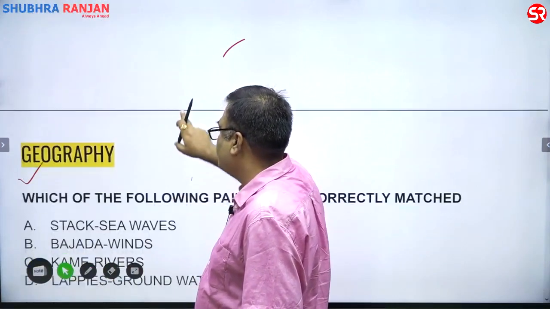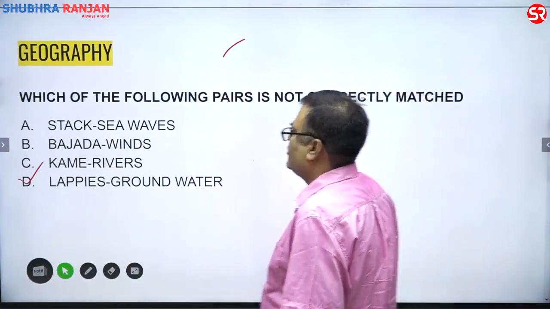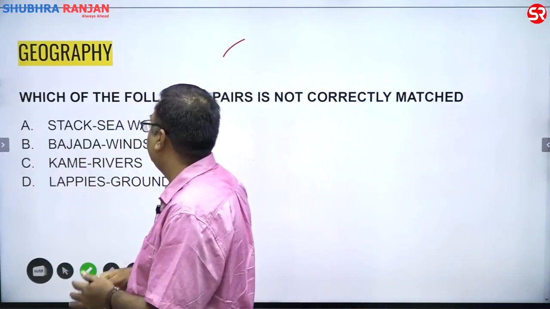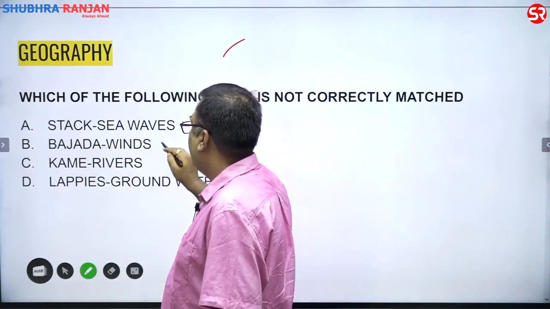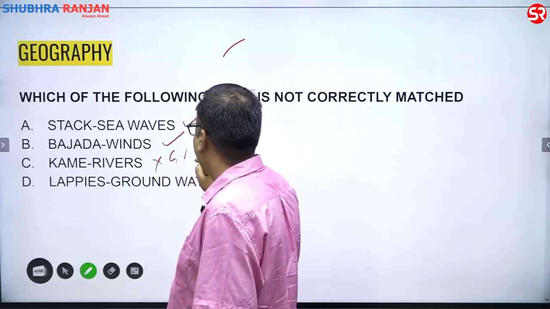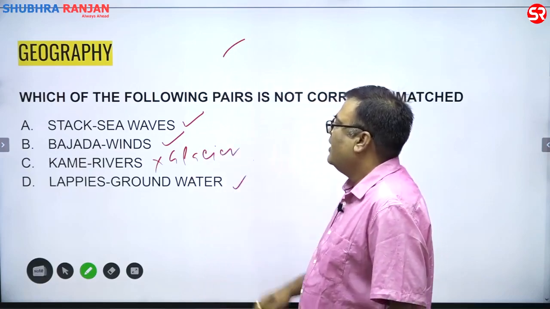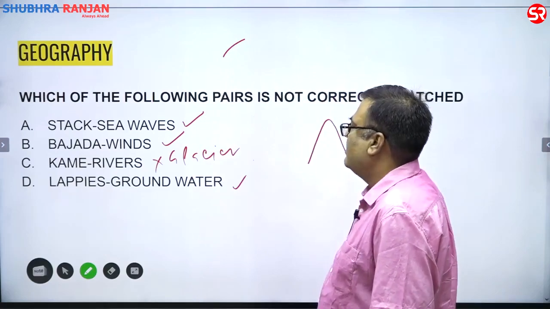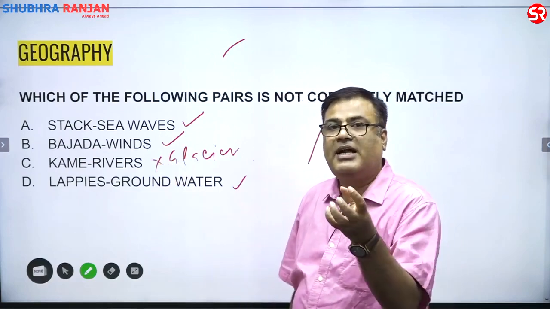Then the next question is, which of the following pairs is not correctly matched? Stack, sea waves, obviously yes. Bazada, winds. Kame, rivers, no, it is glacier. It is glacier. Lapies, groundwater. Now here you see when we talk about the stack, it is something like this kind of formation. Bazada and the wind. See, it is not very correct to say that the Bazada landform is formed by the wind.